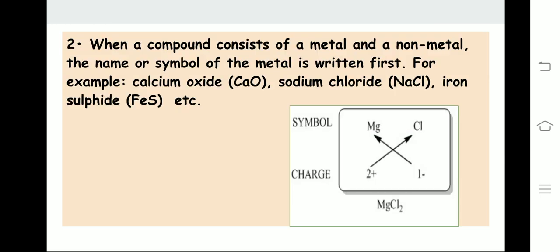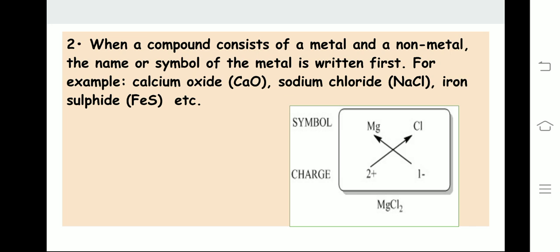Rule number two says, when a compound consists of a metal and a non-metal, the name or symbol of the metal is written first. For example, calcium chloride. In calcium chloride, calcium is the metal, and that is why the symbol of calcium is written first.